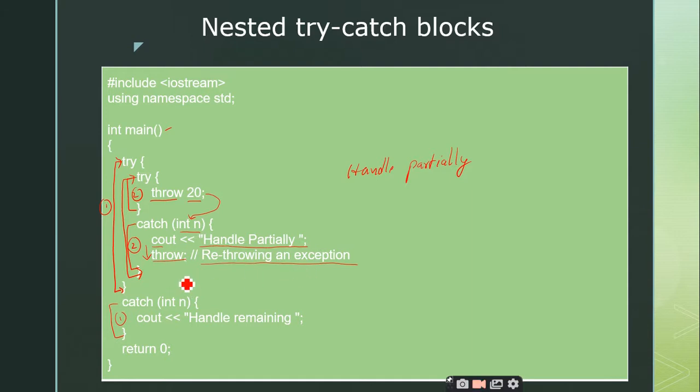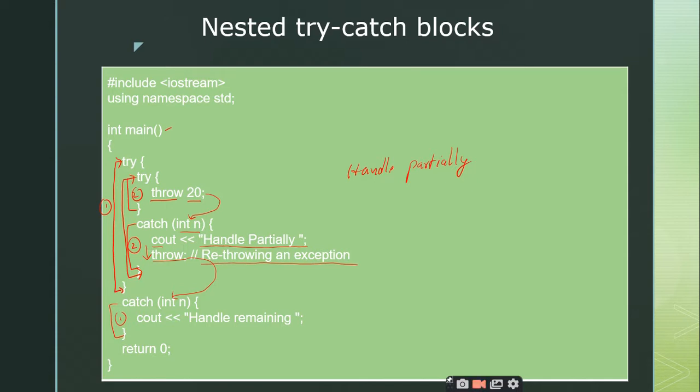In the rethrow concept we are not going to give any inputs to the throw. That means we are not throwing any value, we just make use of the throw statement. So when you just write the throw statement, this particular throw will come out of the external try block and it will execute the next catch block, right? So this is the concept of rethrowing, and this also explains the concept of nested try catch blocks. Is it clear?